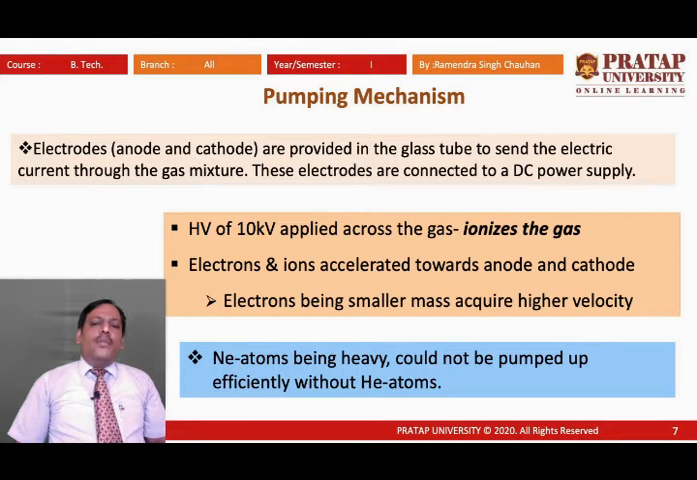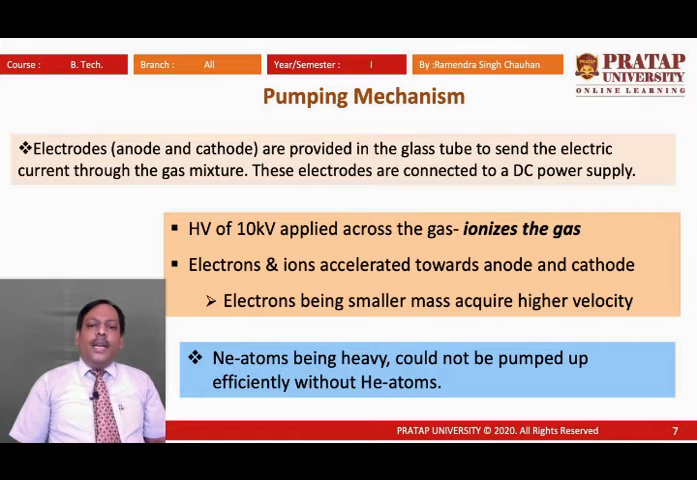When we provide electrical discharge, if the number of neon atoms is high, then it will not be possible for the ions to collide with neon atoms directly, because neon atoms are heavy, so they cannot be accelerated to such a value that they achieve sufficient energy and reach the excited state.